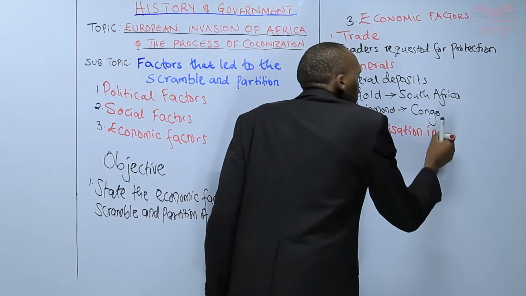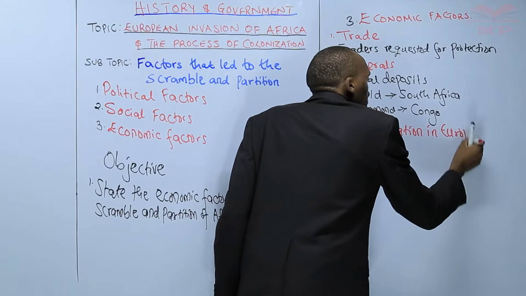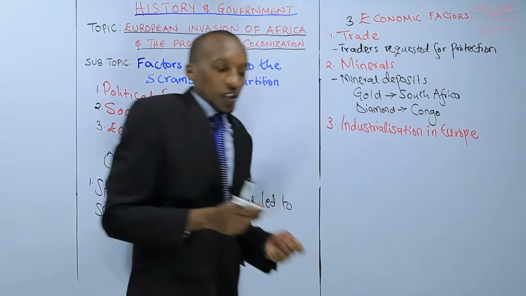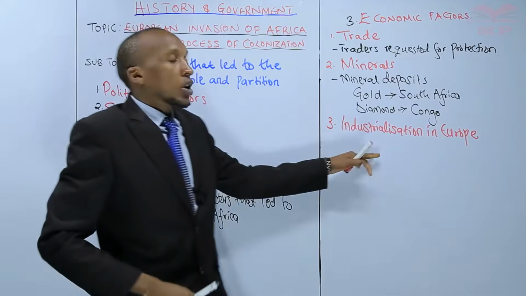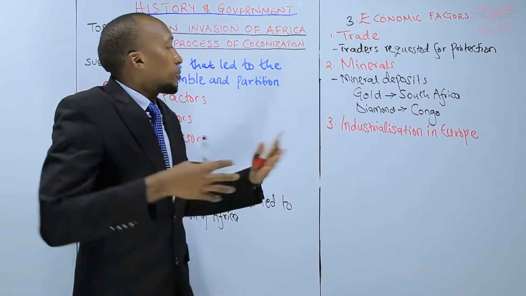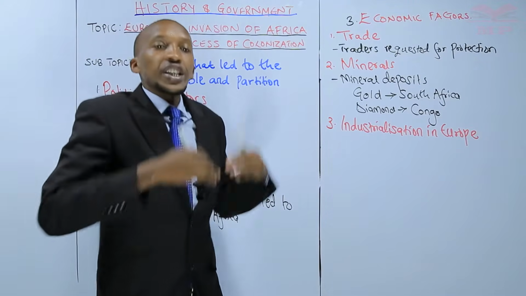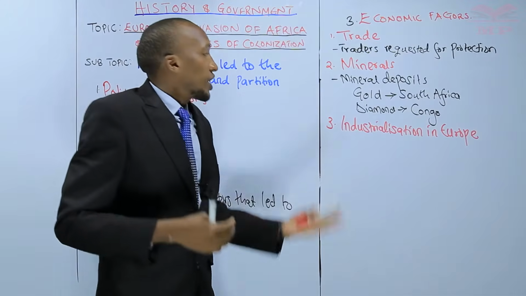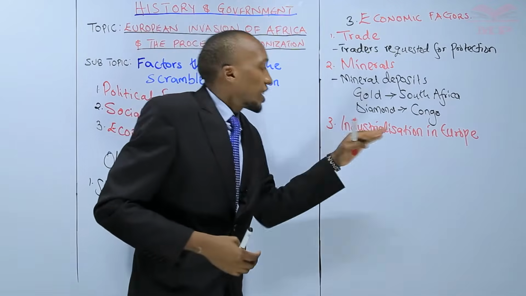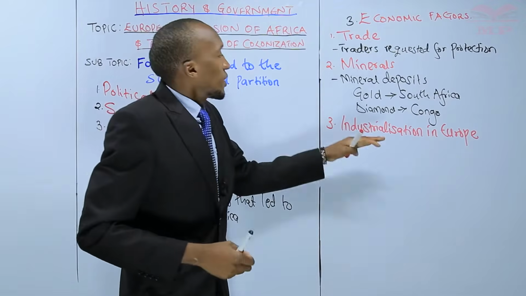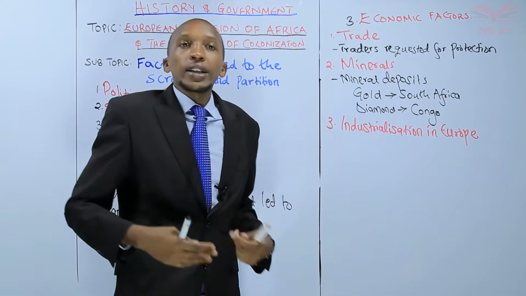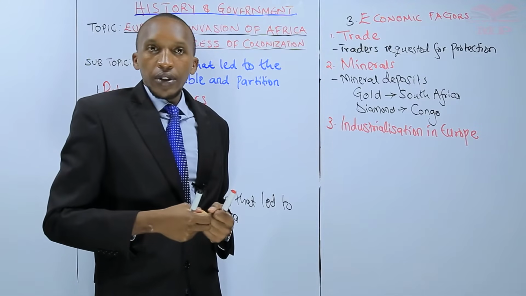Industrialization in Europe. Remember, we are talking of the 19th century. This is the period where we saw increased development of industries. So these industries required raw materials.